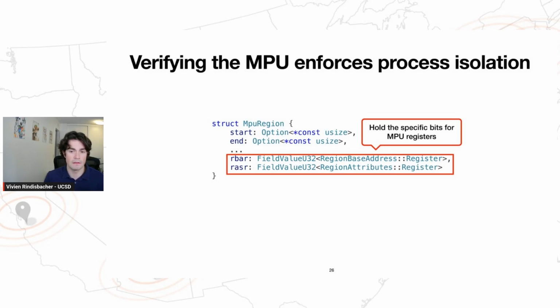Most importantly, each region here, so this MPU region struct, is going to have specific bits that are set in the MPU registers to configure the hardware properly. And specifically here, the RBAR and RASR fields are going to hold specific bits to set in the RBAR and RASR MPU registers. Now, this region also has a logical representation of the region, that is the start and end of memory that the region is providing access to.